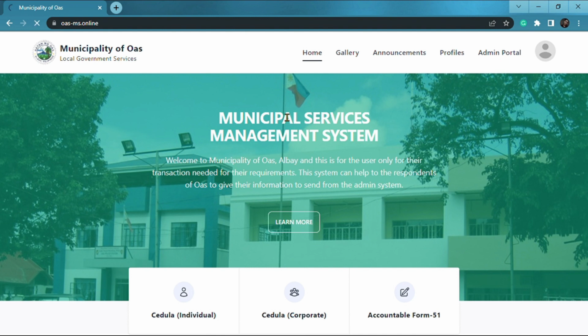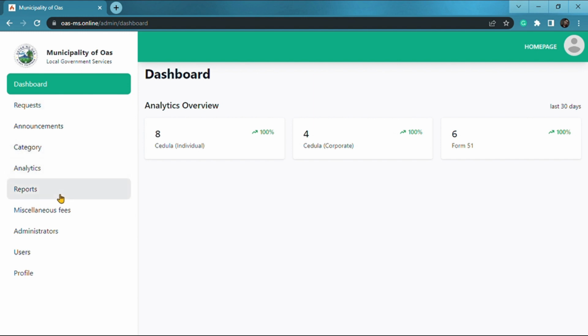So this is the admin account. Click the admin portal for the management of this system. This is the dashboard page. In the dashboard, this page displays the three transactions, including the cedula for individuals and corporation, as well as the accountable form 51. Once the admin has completed each transaction, the analytics overview automatically generates the number of transactions.